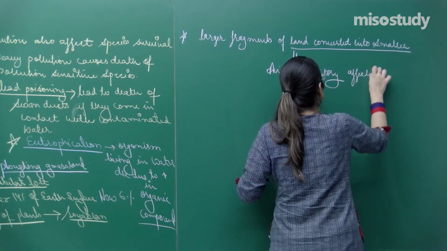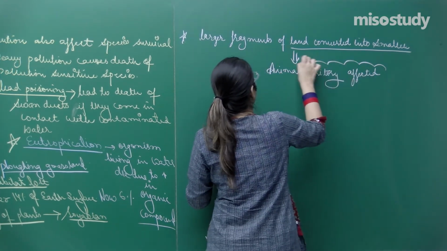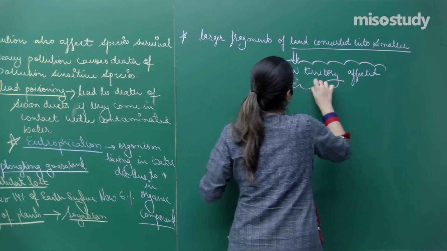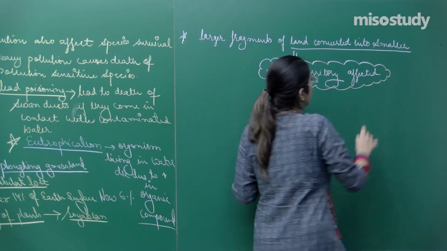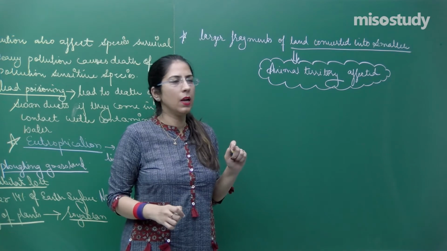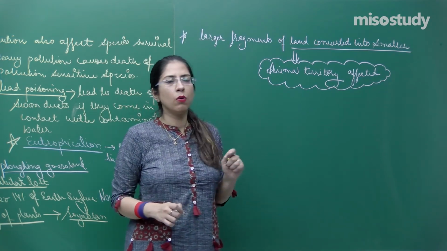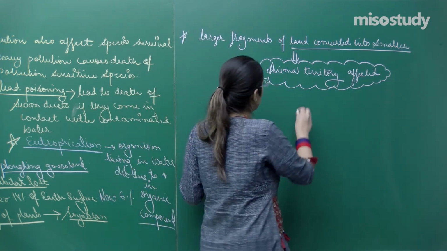If animal territory is affected, the whole niche and habitat will be affected.